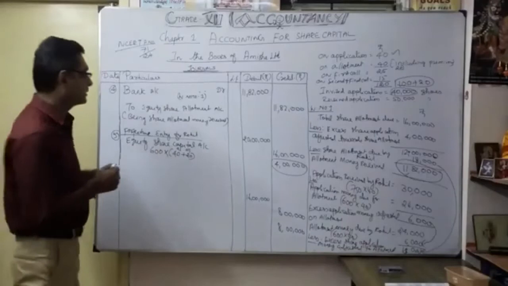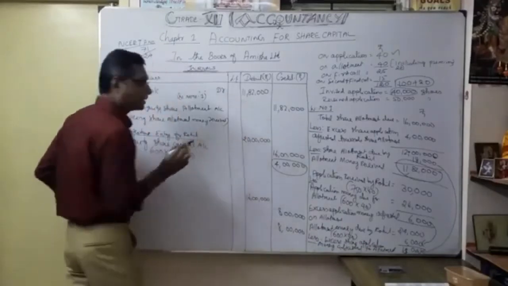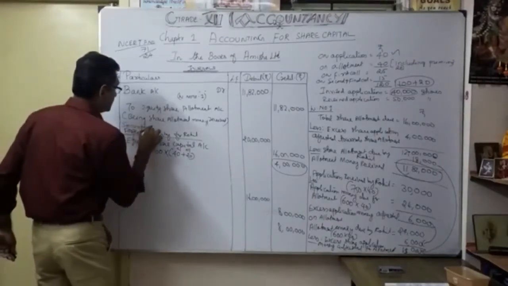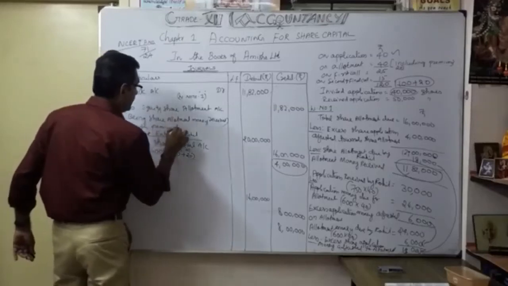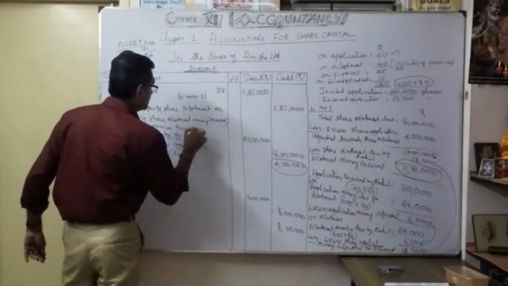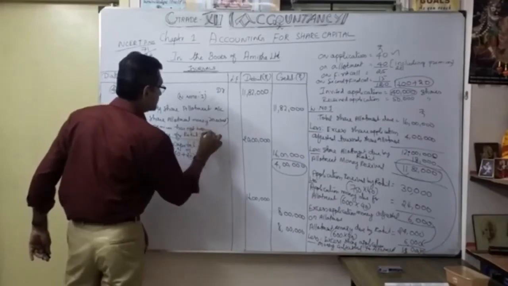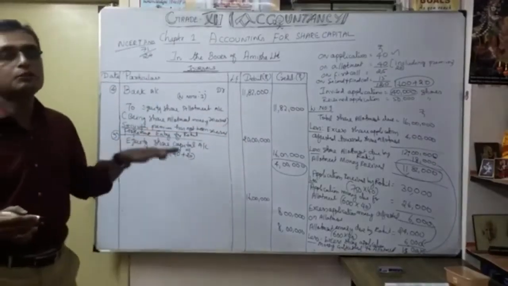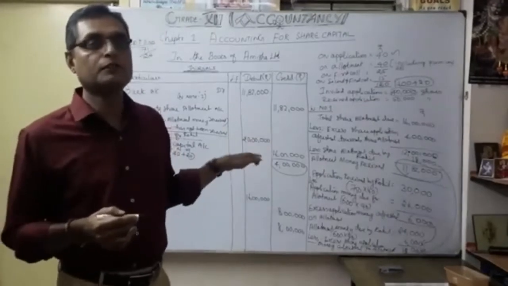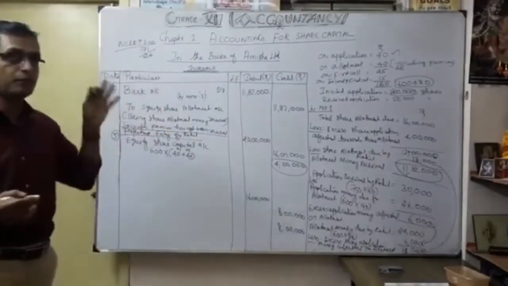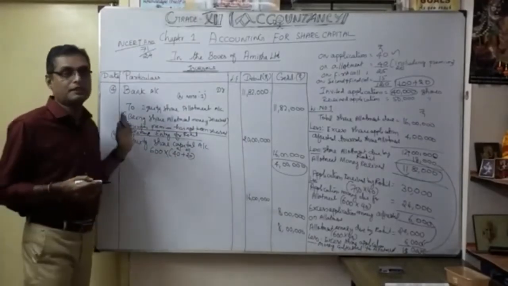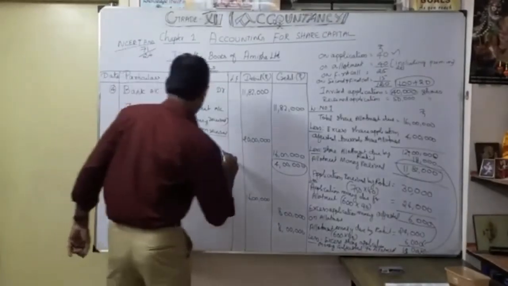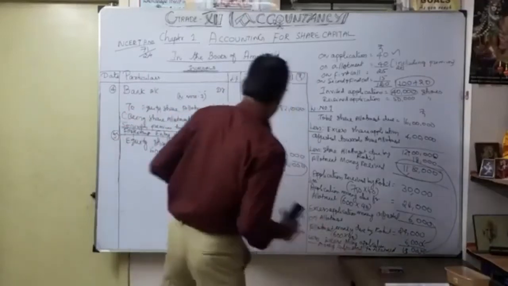So this is a forfeiture entry coming under securities premium not received. I will put the heading: securities premium has not been received. That is the heading title. It's very important. Then only you can understand very clearly how to bifurcate. Whenever securities premium is received, how you do the effect, and when securities premium has not been received, you have to keep that in mind, for the forfeiture entry after the allotment. So now 600 into 60 rupees. How much on the debit side? 36,000.